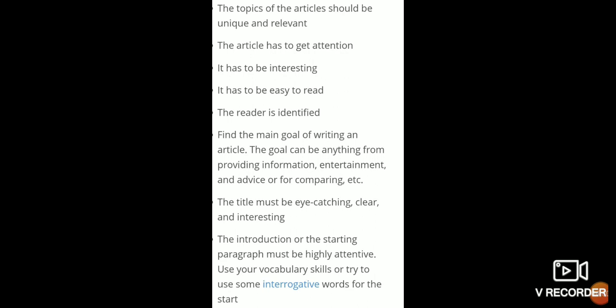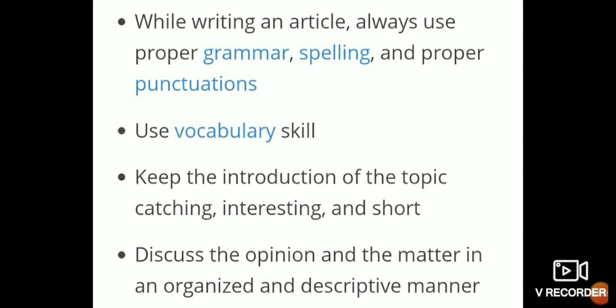Use vocabulary skill, or try to use some interrogative words at the start. While writing an article, always use proper grammar, spelling and proper punctuation. Always pay attention that grammar mistakes and spelling mistakes should not be there, and proper punctuation marks should be used.